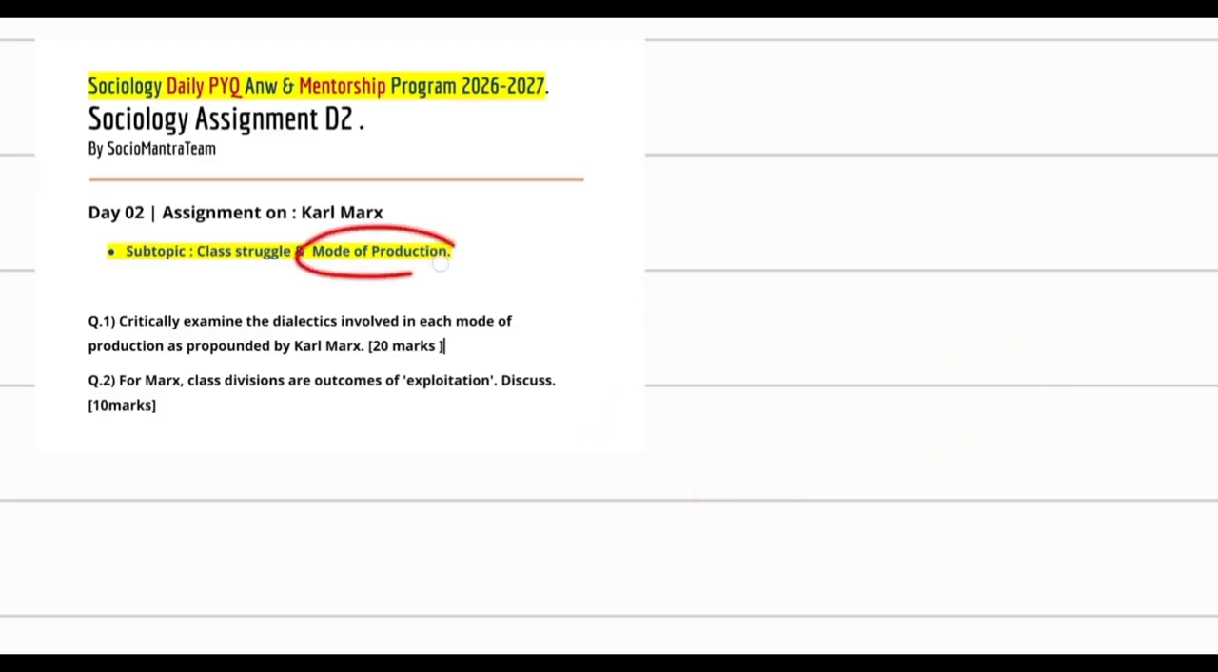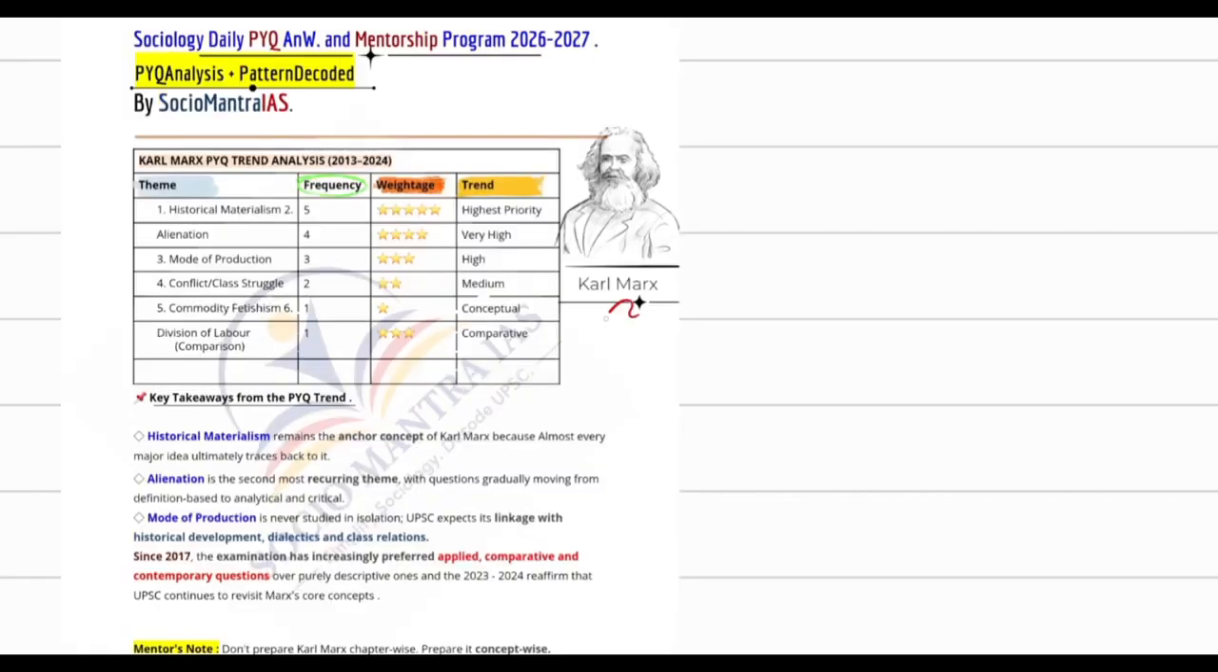So today we will talk about mode of production. Before doing that, we have done a PYQ analysis of Karl Marx. When we talk about the mode of production, in the last 10 years three PYQs have been asked from it, and it is highly important in your UPSC Sociology Paper 1.